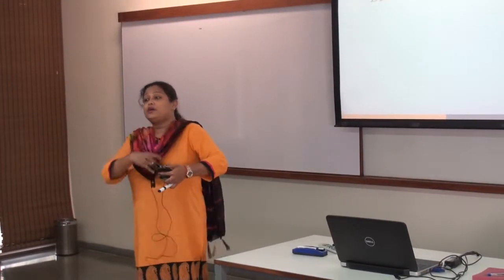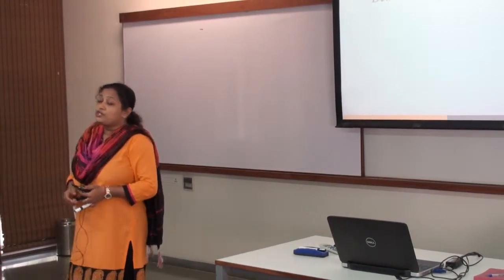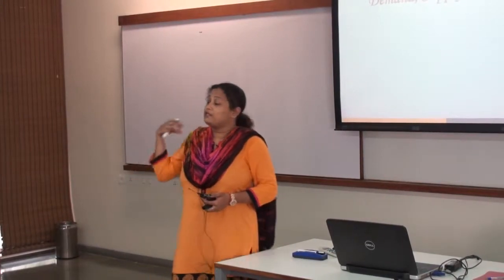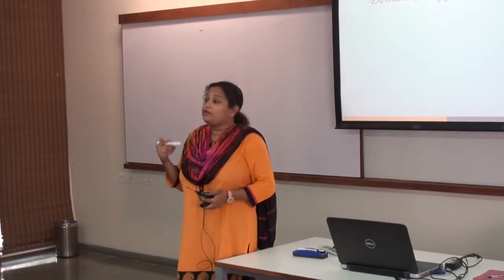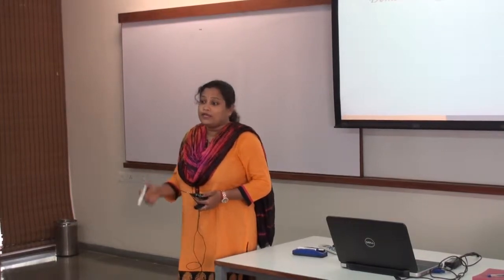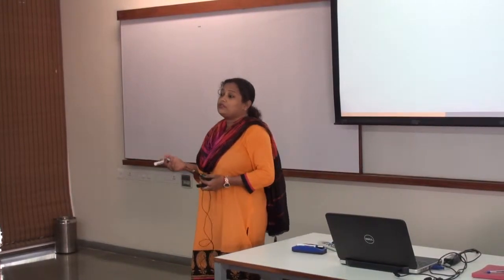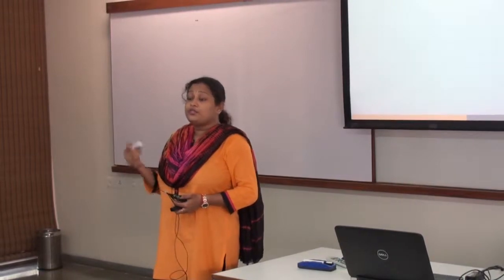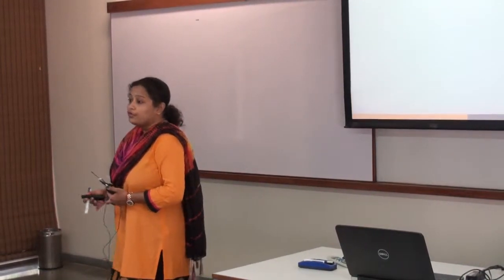Now when we talk about demand and supply, there is a circular channel which comes into picture where we have two things. One is called firm and another is called households. So we are going to talk about how the firms react and how the households react. What are the factors that lead to the reaction in households, and what are the factors that lead to the reaction in firms? What are the inputs, which is called input market or factor market, and which is called product market or output market?